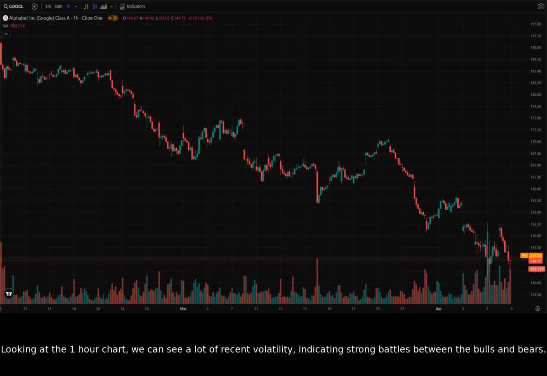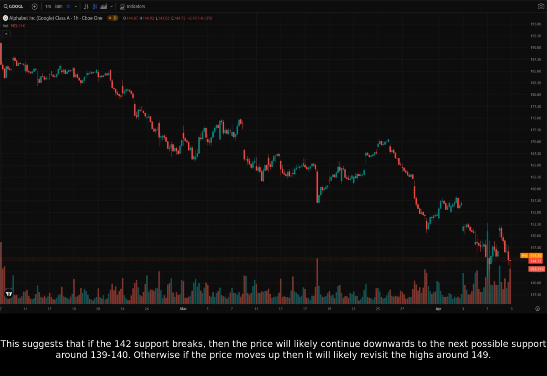Looking at the 1-hour chart, we can see a lot of recent volatility, indicating strong battles between the bulls and bears. On the 1-hour chart, the range between 142 and 149 appears to have high transaction volume. This suggests that if the 142 support breaks, then the price will likely continue downwards to the next possible support around 139 to 140. Otherwise, if the price moves up, then it will likely revisit the highs around 149.